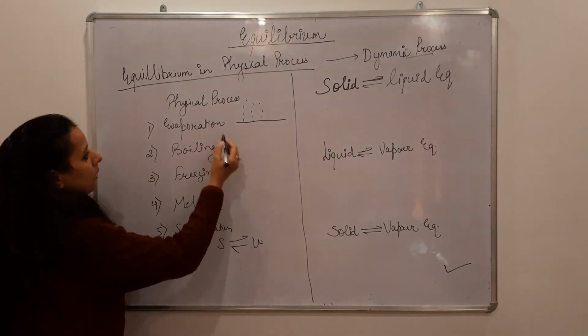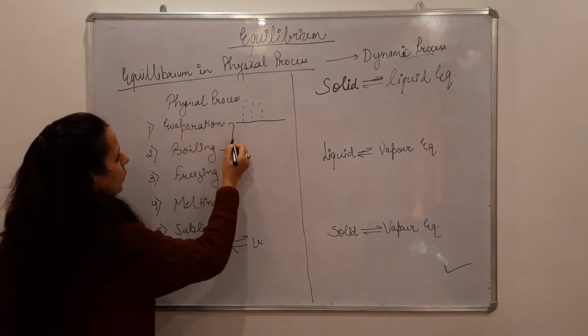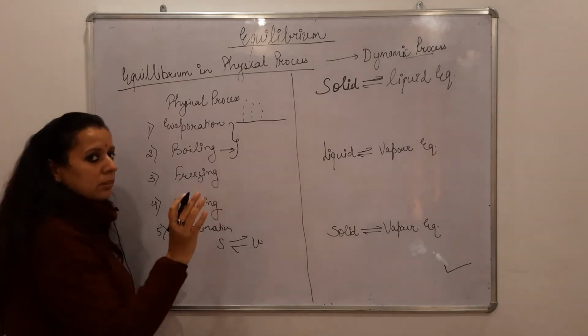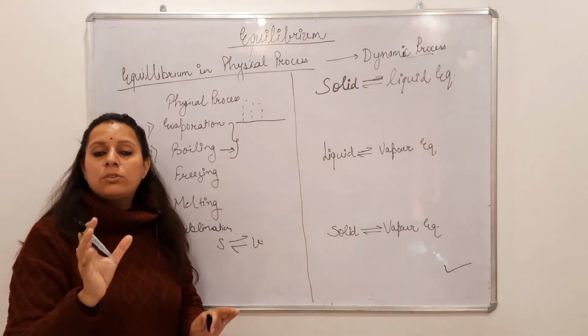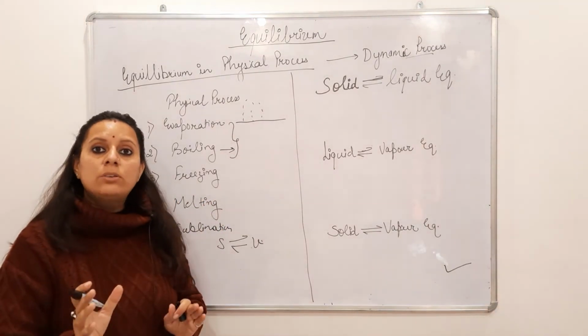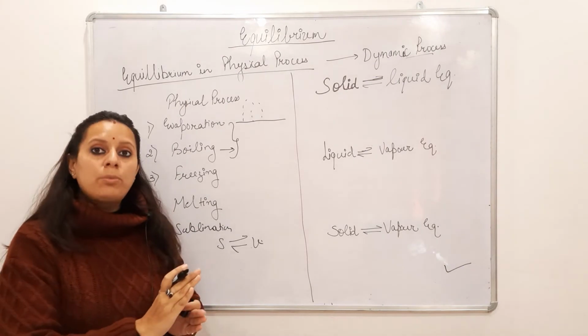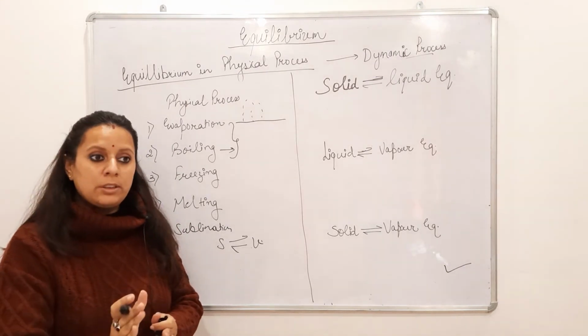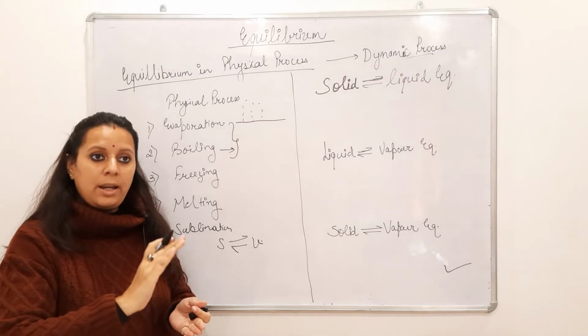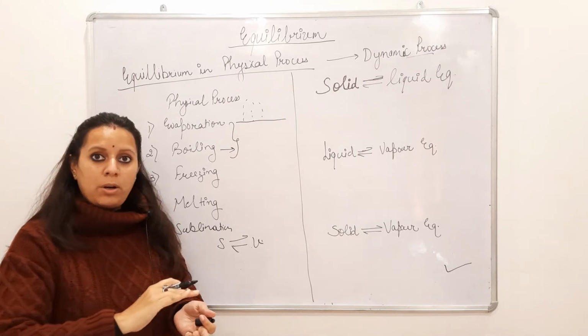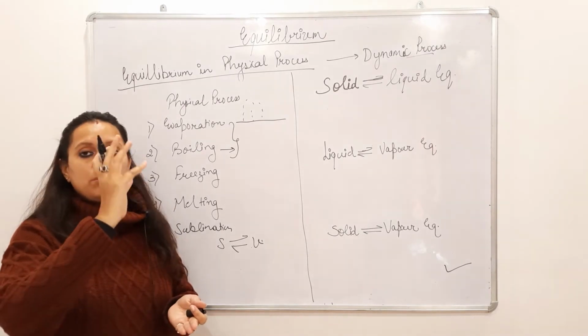Evaporation and boiling are actually the same kind of concept, but the difference is that evaporation is a slow process and boiling is a fast process. Evaporation takes place slowly, like in our water bodies there is evaporation of water, then formation of clouds.